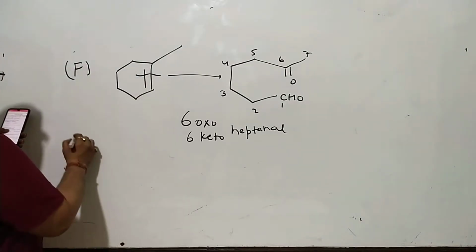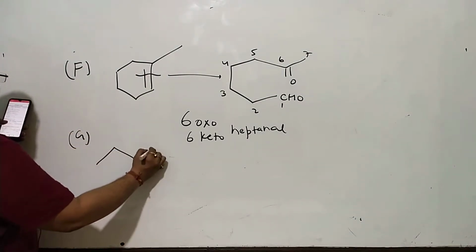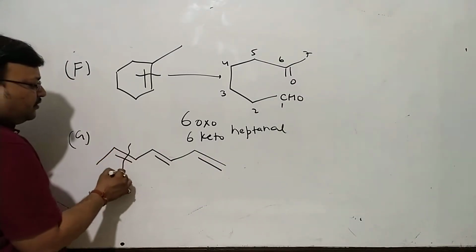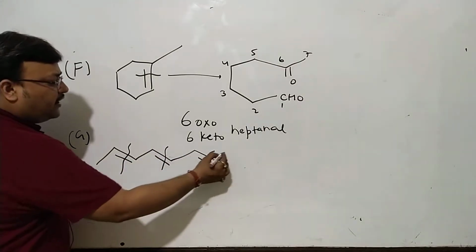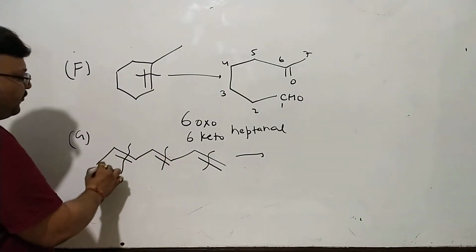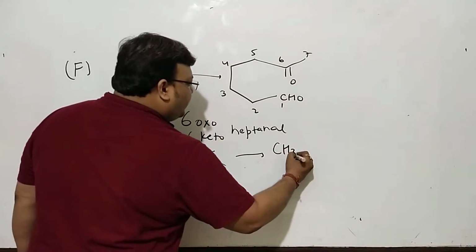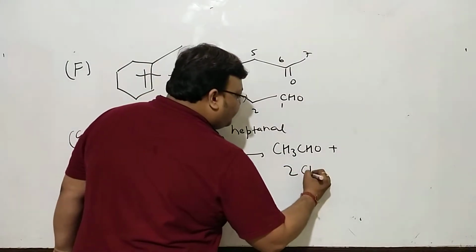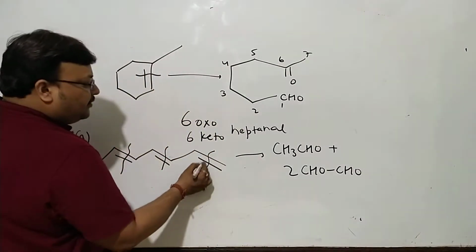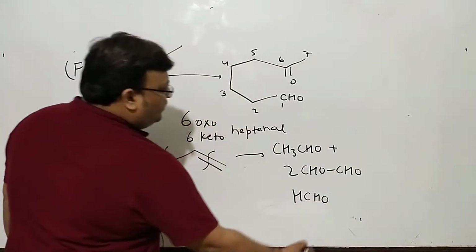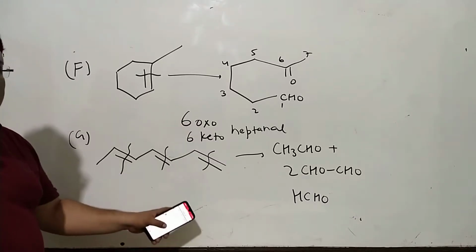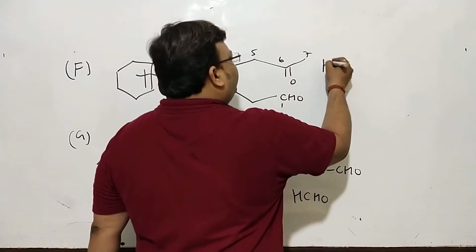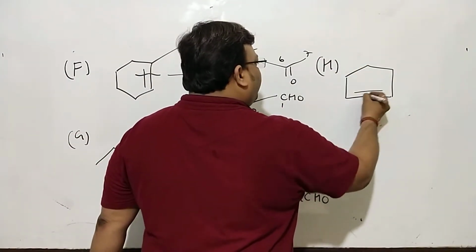We move to G, which looks like a triene. And naturally, if it's a triene, you will get 1, 2, 3 and 4 fragments. The 4 fragments will be ethanal plus CHO, CHO, CHO, CHO, which means 2 moles of glyoxal, and naturally the terminal one will be formaldehyde. So I expect you to have done it of your own by now, and we'll move to the last one. The last one, again, a very similar question was there in the theory class, so I expect you to have done it by now.